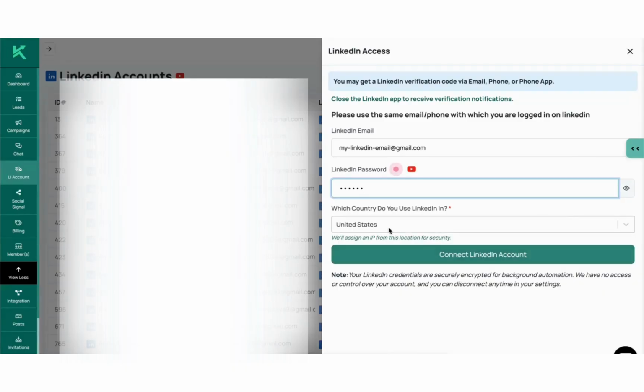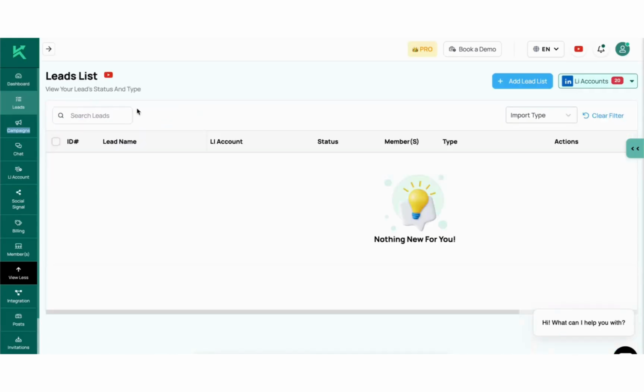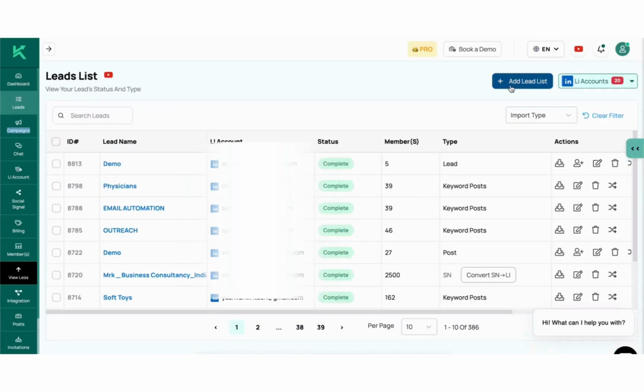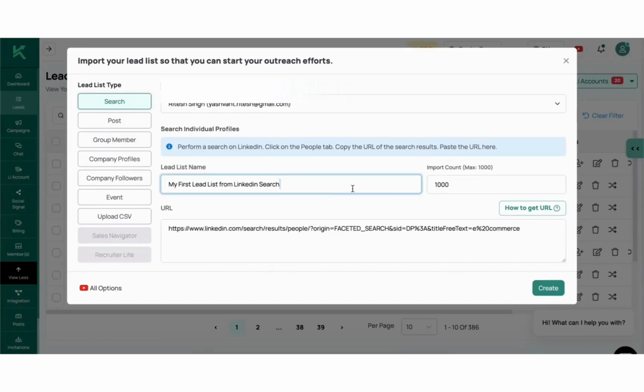Step 2 is to set up your leads. Go to the Leads tab, where you'll see the Add Lead List button. Click on it, select your LinkedIn account, and give your lead list a name. Next, copy and paste the LinkedIn URL of the account or search results you'd like to use, and then hit Create. Once created, your lead list will appear under the Lead List tab.